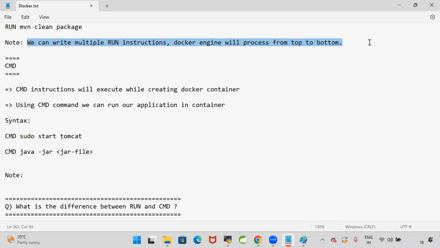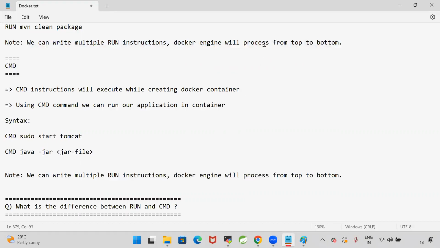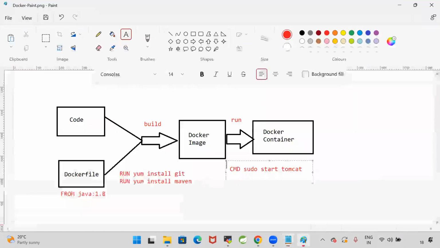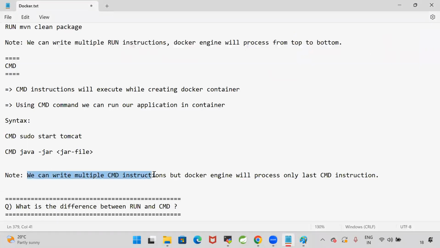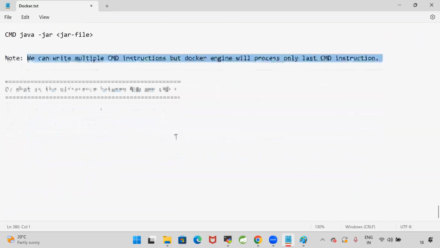We can write multiple run instructions. They will execute from top to bottom. We can write multiple CMD instructions, but Docker engine will process only last CMD instruction. That means there is no use of writing multiple CMD instructions in the Docker file. If you write 3 CMD instructions, only the last one will be executed. Technically, you can keep multiple CMD instructions, but a Docker engine will process only last CMD instruction.